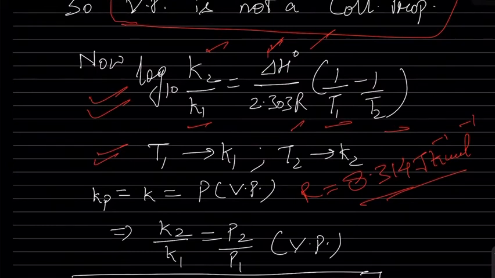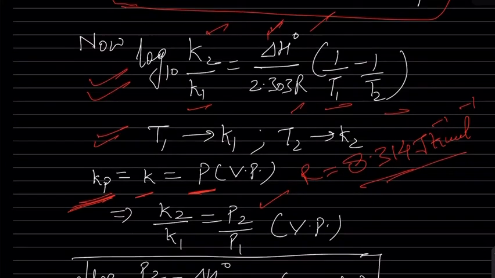Okay, so now we have taken a pure liquid. For a pure liquid, what will happen? The equilibrium constant Kp will be equal to K, and that will be equal to the vapor pressure. So instead of K1 and K2, we can directly write the vapor pressure values. Everybody understands that?